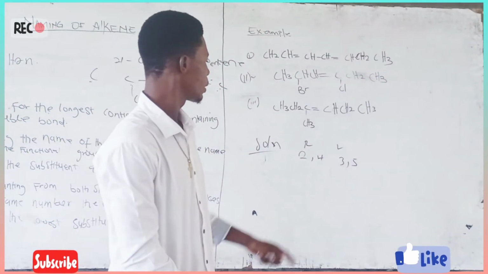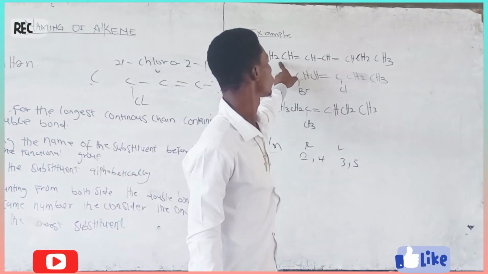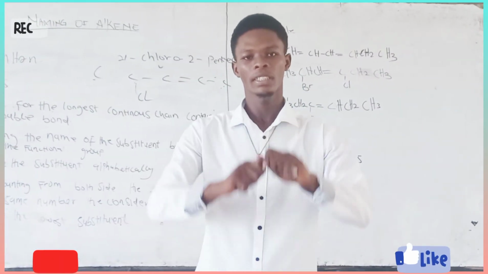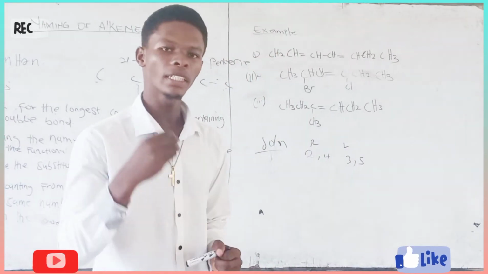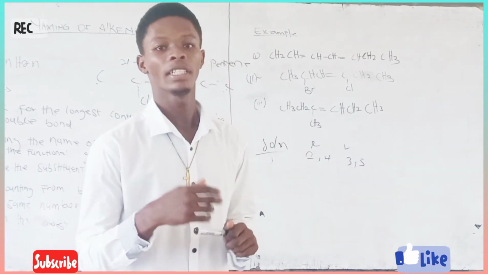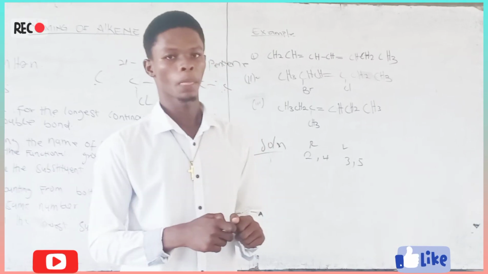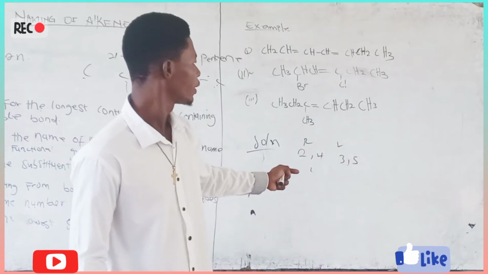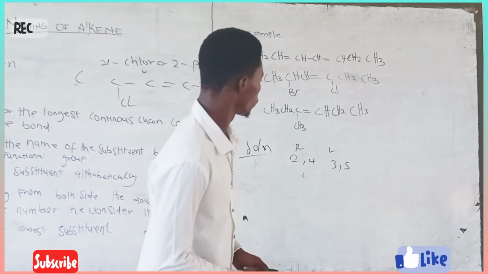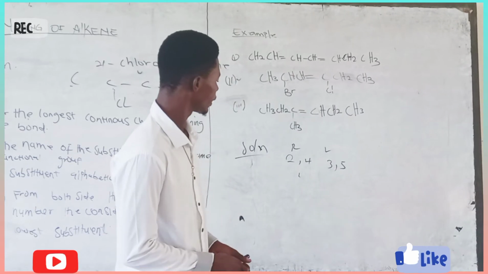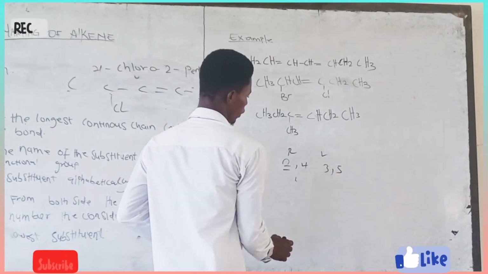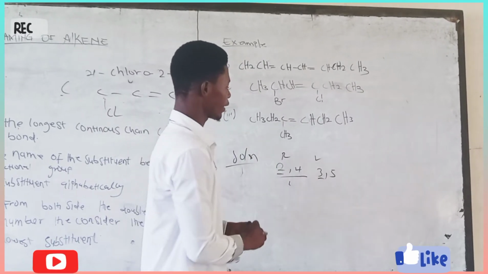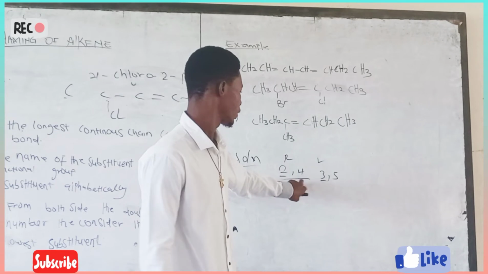So when you are trying to name this compound, the number of carbons there is 1, 2, 3, 4, 5, 6, 7. So when it is 7, we say it's what? Hexane. But let us try heptane, sorry. When it is 7, it's heptane. So you see, when you are considering this side, you just take a good look at this and you see that you have 2 and 3, and these values are less as compared to this one. So you pick this one instead.